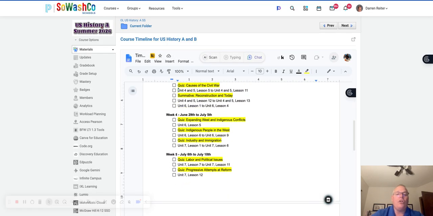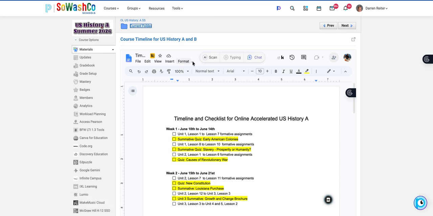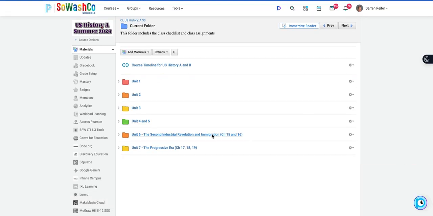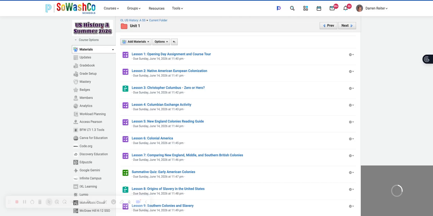But what you want to look at is the work then. So as I go into the current folder, when I go into Unit 1, we want to see things that we're going to expect. Now, when you see these purple ones like this, these are items that are going to self-grade for you, but are set up, and they might have different things that say, hey, take your notes on this portion, make sure you're doing this portion, whatever it is.